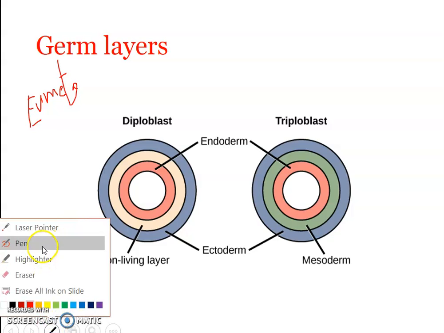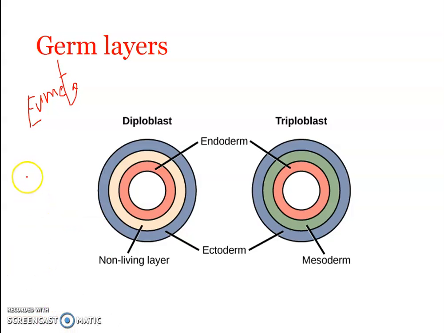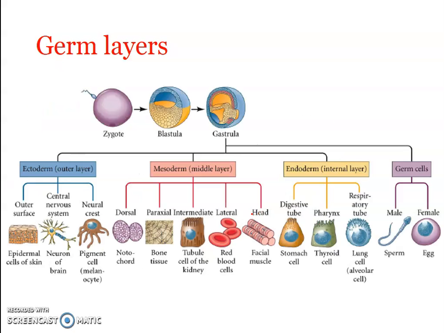So in the diploblastic condition, there will be ectoderm and endoderm with mesoglea, which is actually a non-cellular, jelly-like layer. That forms the middle layer. So this is the mesoglea. Fine. Now what happens in the triploblastic condition? In the triploblastic condition, on the other hand, ectoderm will be there, endoderm will be there, and in between there is cellular mesoderm, just like what we have seen in this particular gastrula.